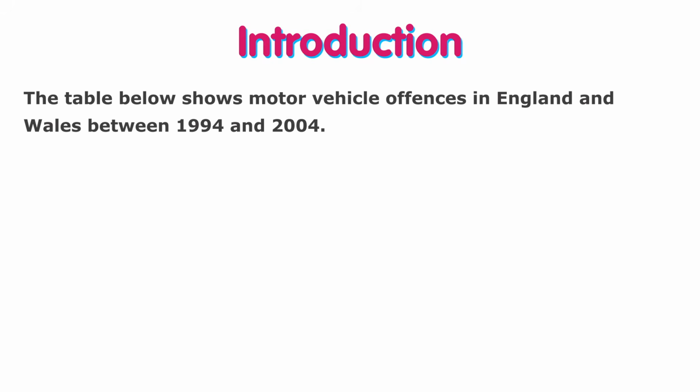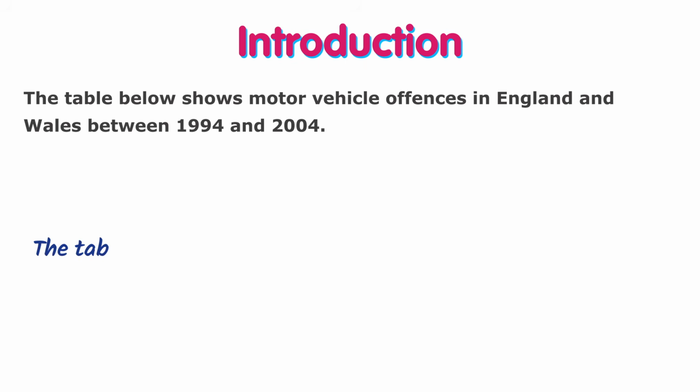So we paraphrase the question. We restate the question using some synonym words. Let's read the question before writing our introduction. The table below shows motor vehicle offences in England and Wales between 1994 and 2004. So instead of show, we can write presents.